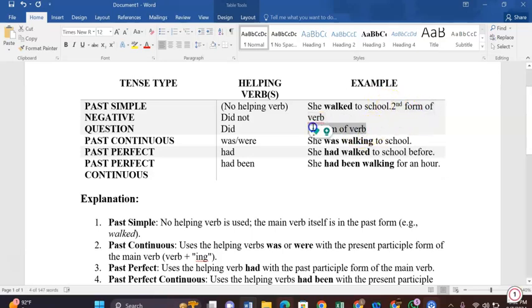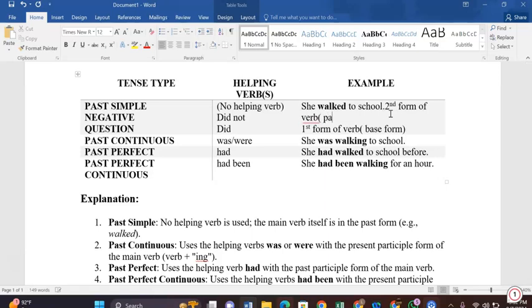The first form of verb is actually called the base form. The second form is called past, and the third form is called past participle. I'm writing the names as well, so there will be no confusion.